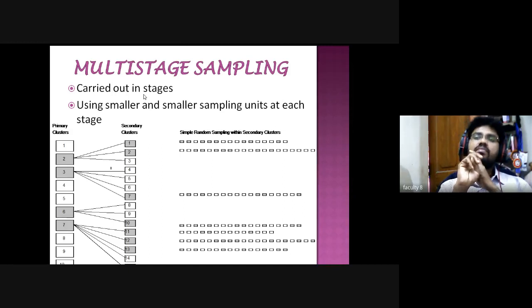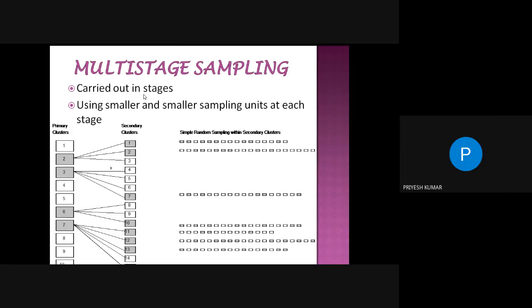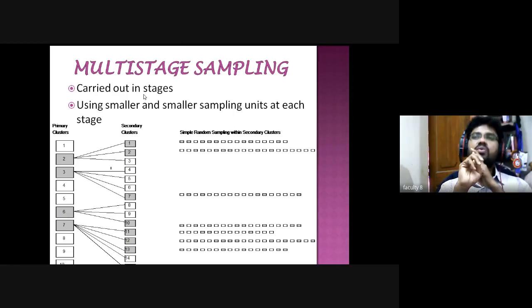Sir, when we collect data, which one do we use, primary data or secondary data? It depends on you. Primary data you can use, secondary data you can use. For a sample, we need to use only primary. When you're using a sampling method, you are going to use primary data. But in research, you may use both primary and secondary.